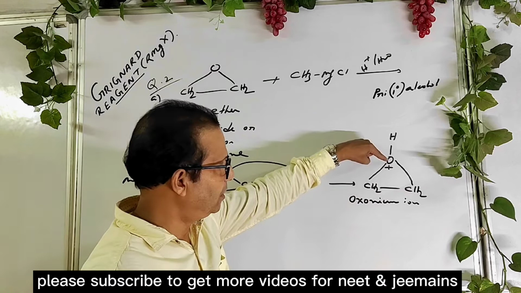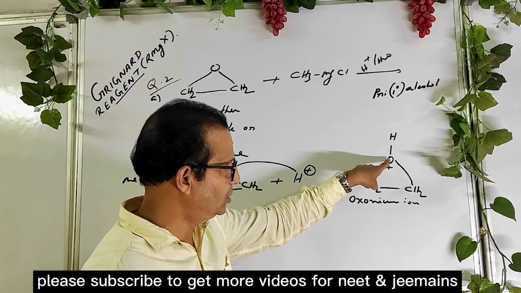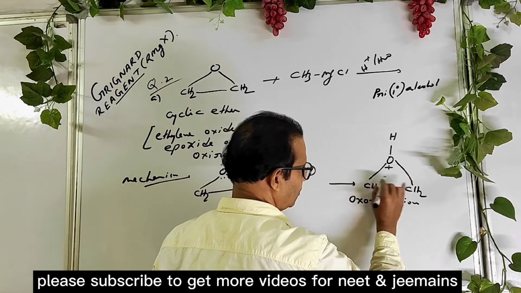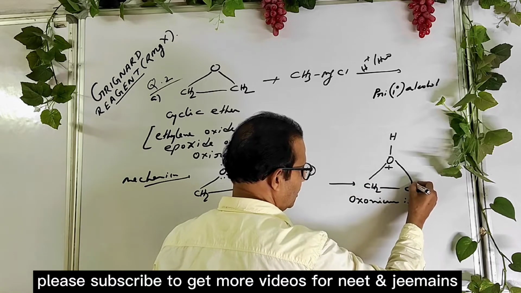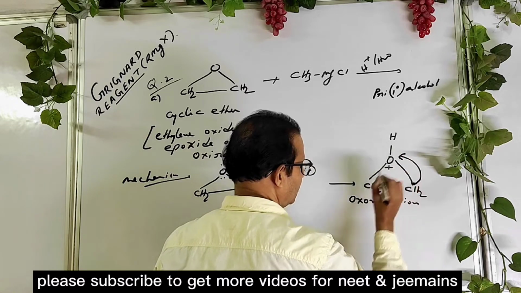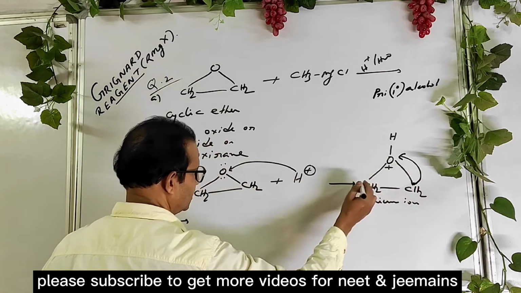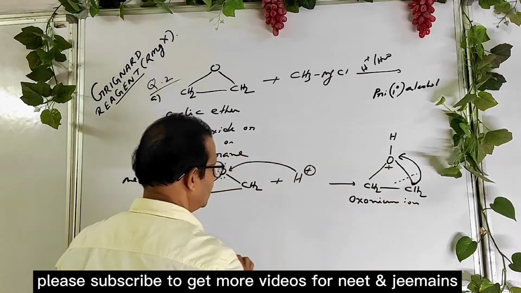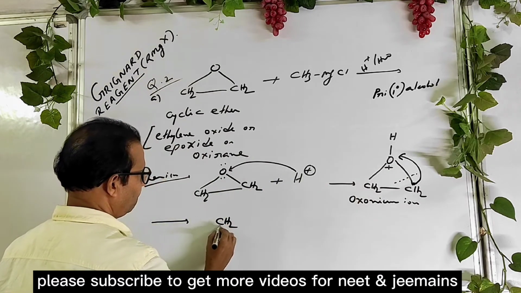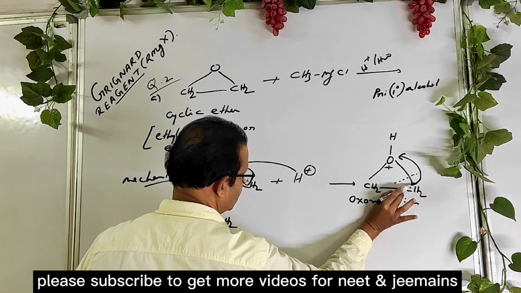As you know, oxygen is more electronegative than carbon, so oxygen cannot hold a positive charge. That's why oxygen attracts electrons. As it is symmetrical, oxygen attracts electrons from any carbon atom. So the bond breaks, and you get CH2OH, which becomes neutralized as it takes electrons from this carbon atom.